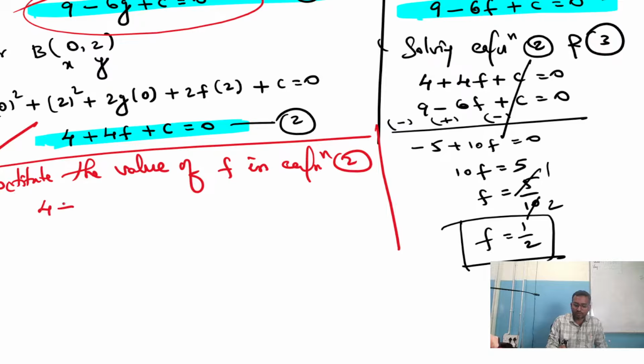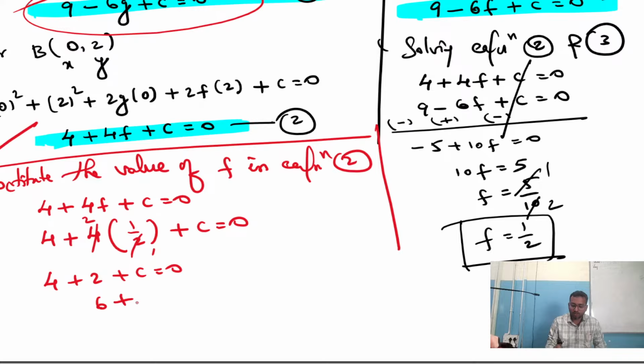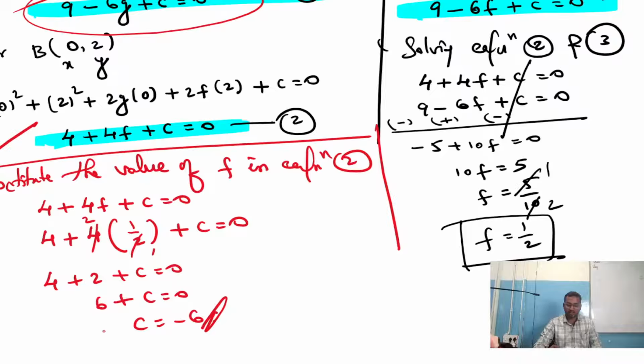So what does equation 2 say? 4 plus 4f plus c equals 0. 4 plus 4, f is 1 by 2, plus c equals 0. Then 2 ones are 2, 2 twos are 4. Then 4 plus 2 plus c equals 0. 6 plus c equals 0. c equals minus 6. We got the value of c. What's the value of c? Minus 6. Now this value of c, can we substitute in equation 1? If you replace c in equation 1, you will get the value of g. Am I right? Shall we substitute?